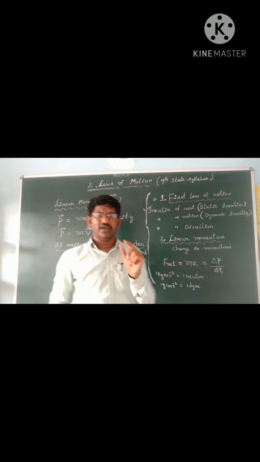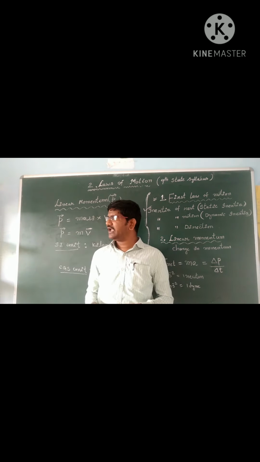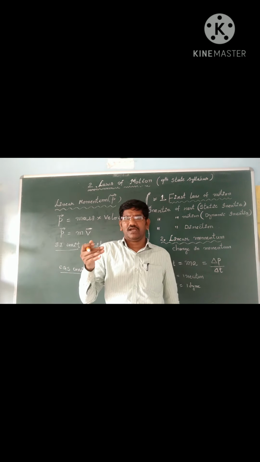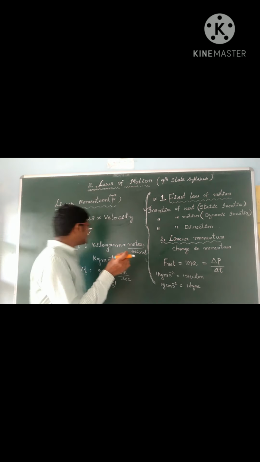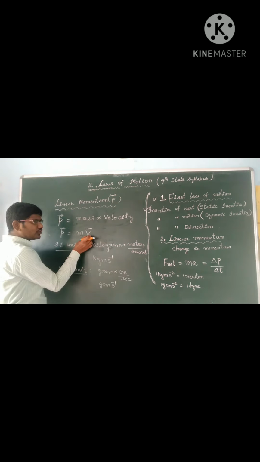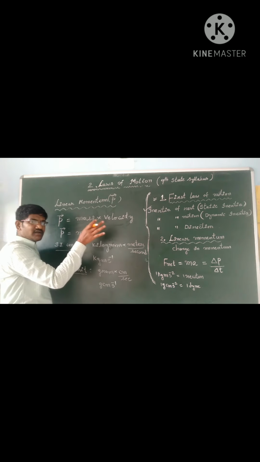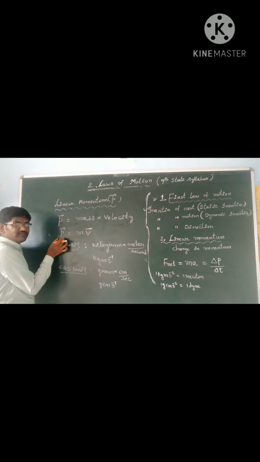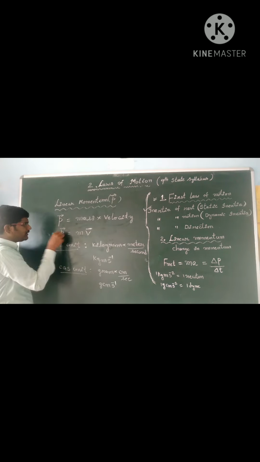Now a small bullet coming with high speed from a rifle can kill men, animals also. Means mass is less and velocity more. Sometimes velocity is less, mass is more, and that effect will be more on us when it is hitting. So that's why the product of mass into velocity is defined as a new physical quantity, which is called linear momentum.